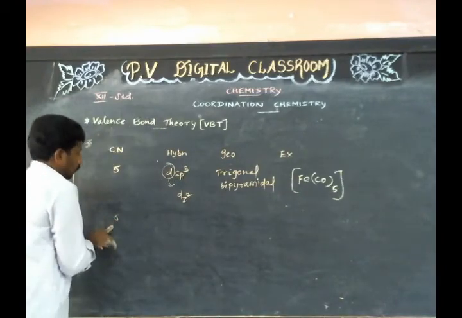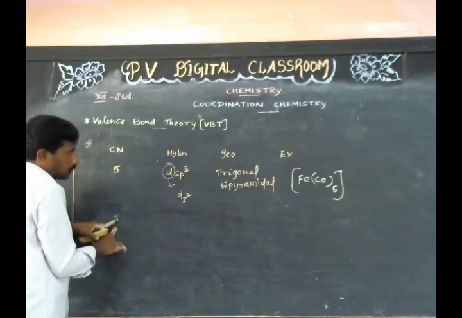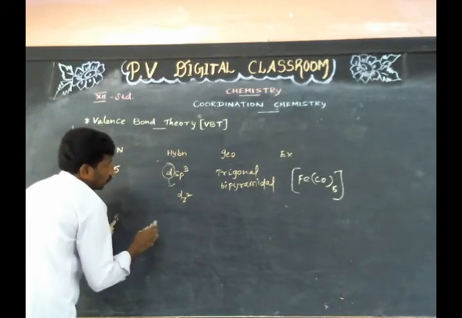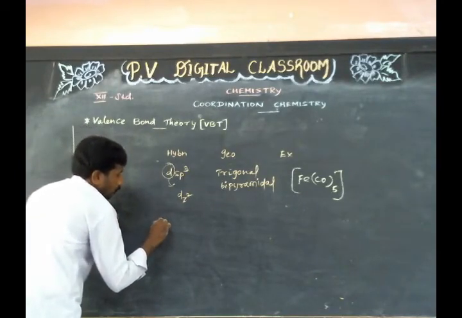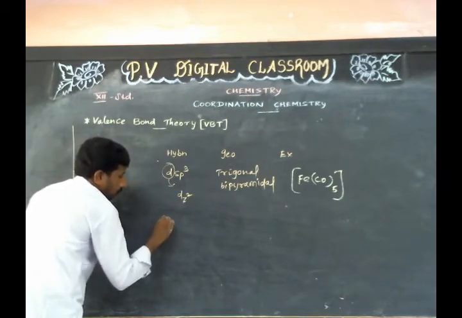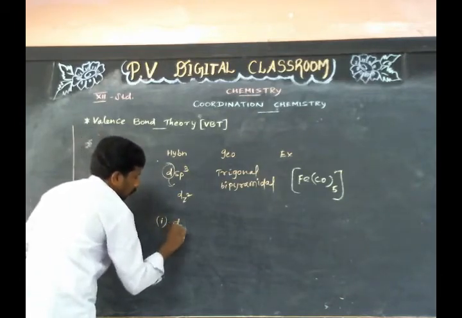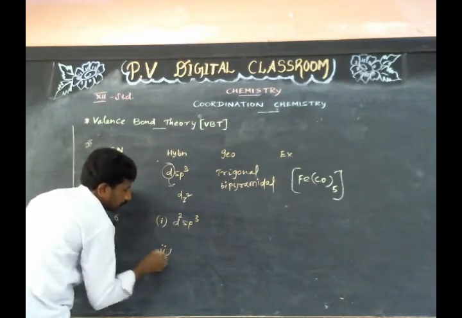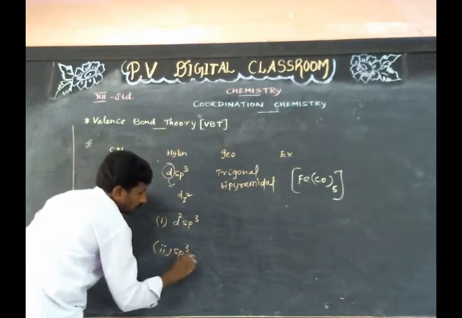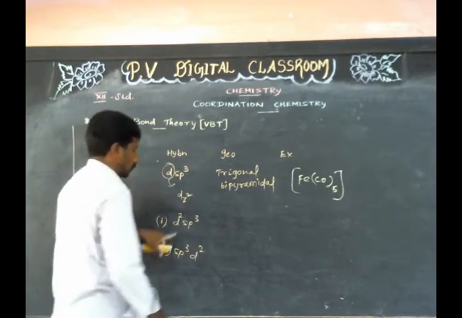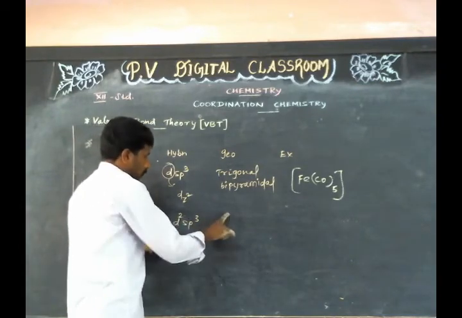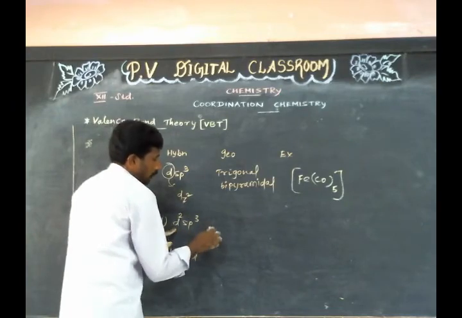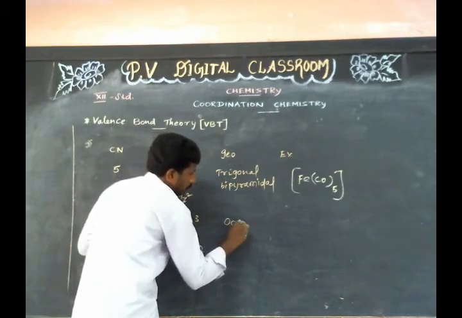Then for coordination number 6, two hybridizations are possible. They are d2sp3 hybridization and sp3d2 hybridization. Geometry of d2sp3 hybridization is octahedral.